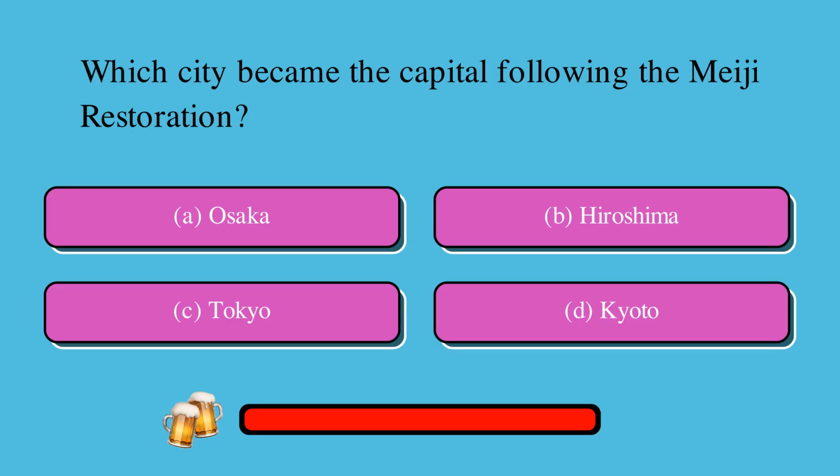Which city became the capital following the Meiji Restoration? Is it A, Osaka, B, Hiroshima, C, Tokyo, or D, Kyoto? The correct answer is C, Tokyo.